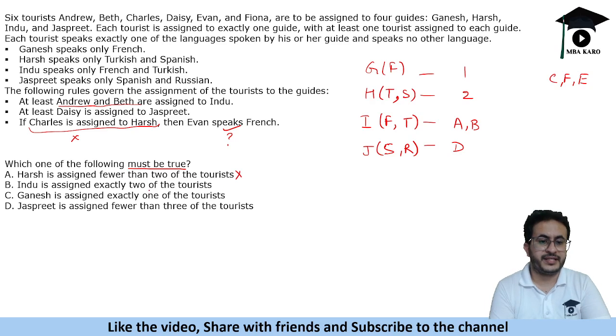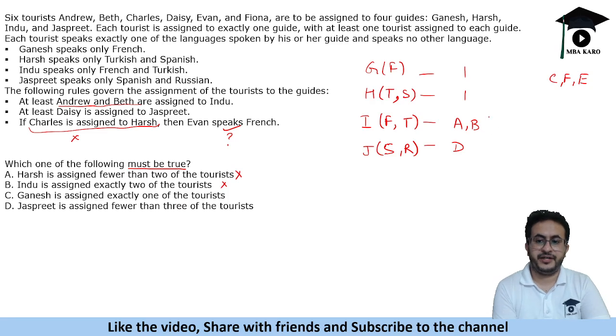Indu is assigned exactly 2 tourists. What if we assign 3 tourists to Indu? We can assign C, E, F. It is not ruining any of the conditions, so it is also possible. So this can be proven wrong. Ganesh is assigned exactly one tourist.